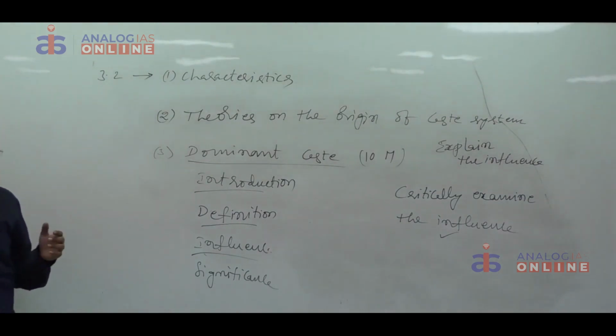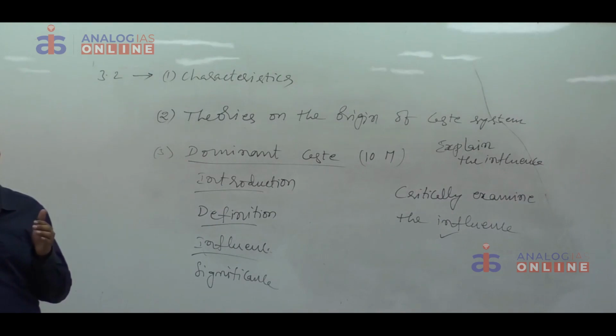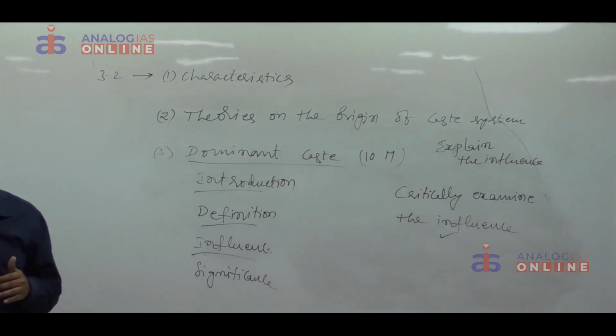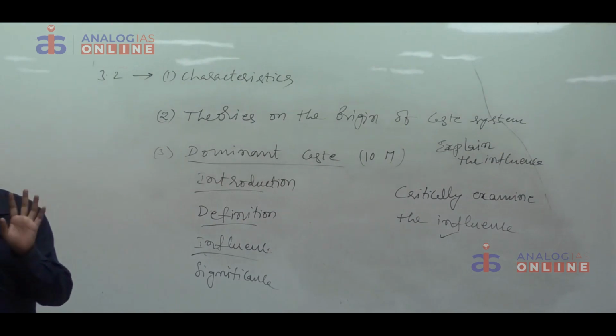Like this, and according to M.N. Srinivas, dominant caste secures economic benefits to its followers, and M.N. Srinivas neglected the presence of factions among the dominant caste people. If we go to Rayalaseema of Andhra Pradesh, we can come across factions. In factions, both the opponents will be Reddys only. Now, one group wants to suppress the other group.